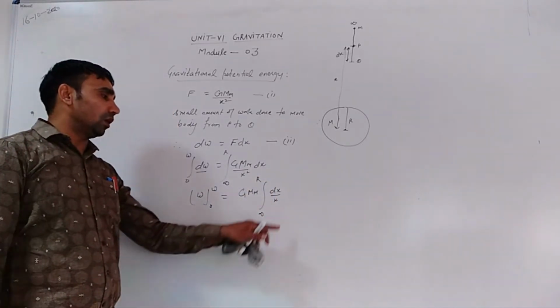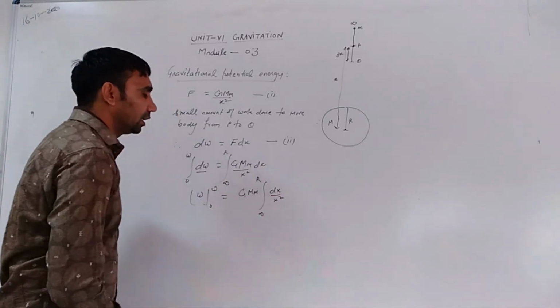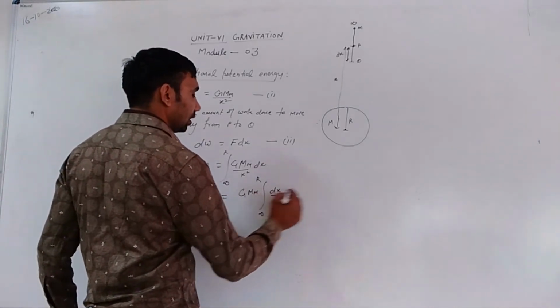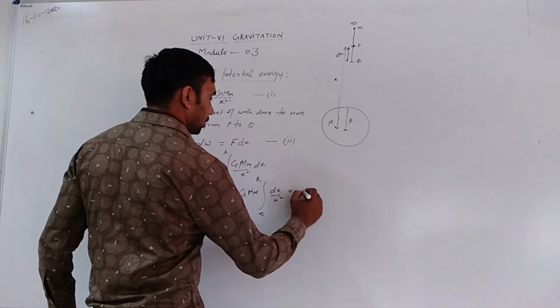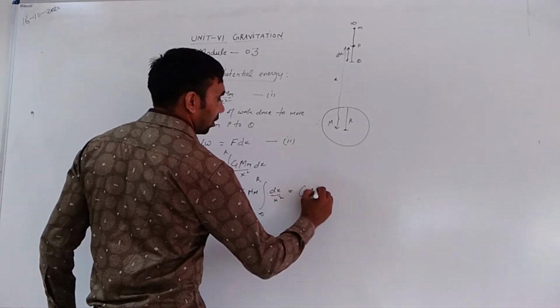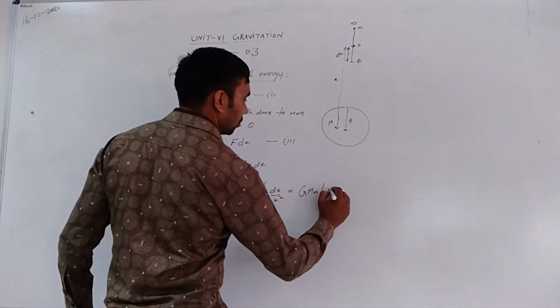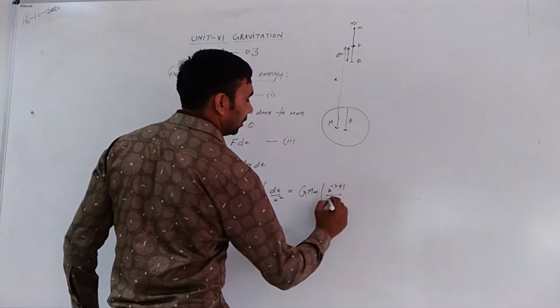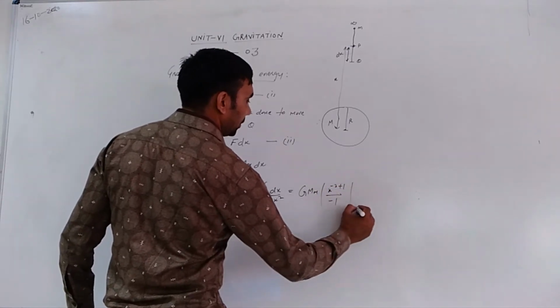Now the integration of 1 by x square with respect to dx, we get GMm x to the power minus 2 plus 1 divided by minus 1, from infinity to r.